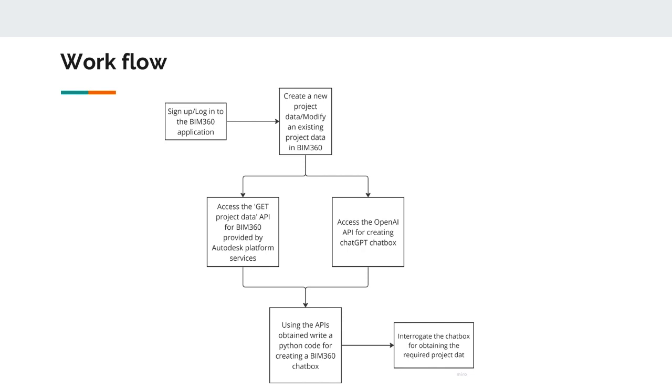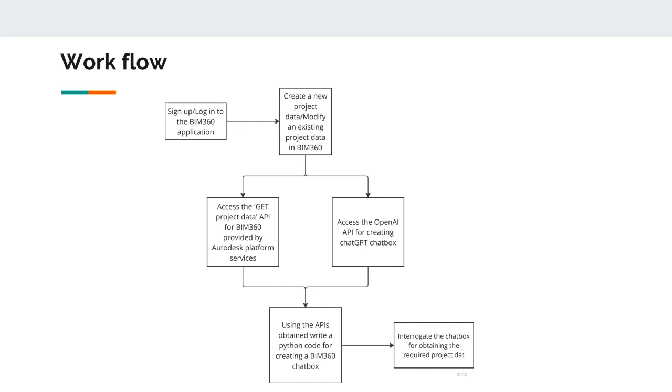After that, we can access the OpenAI's API from their website, which will help us to create a ChatGPT chat box. Now that we have obtained both the APIs, we can write a code in the Python notebook to integrate both the APIs obtained and create an interface for the chat box.